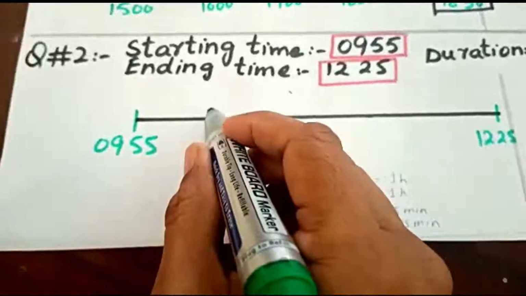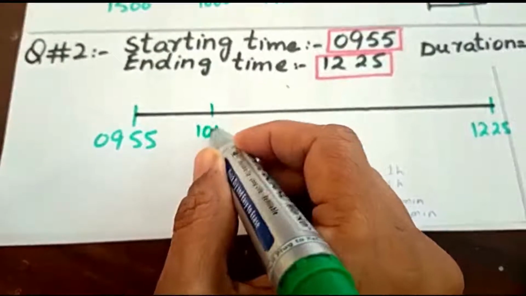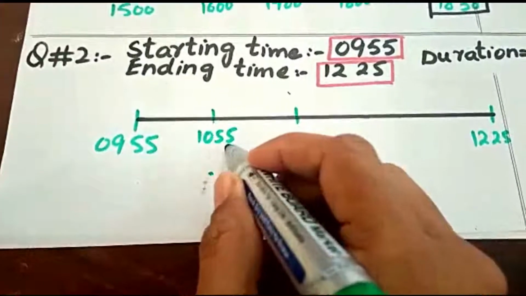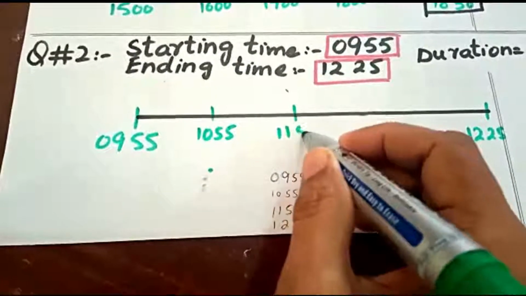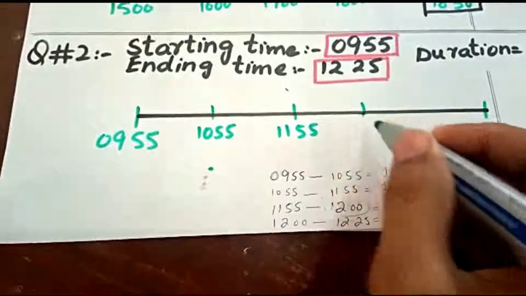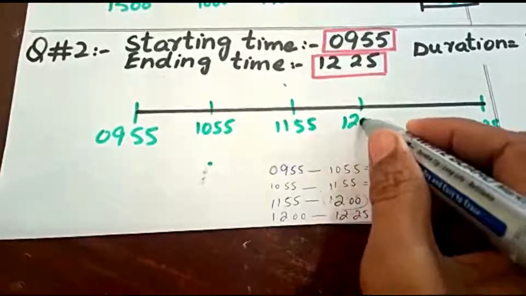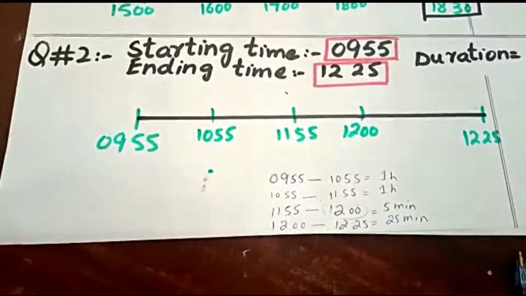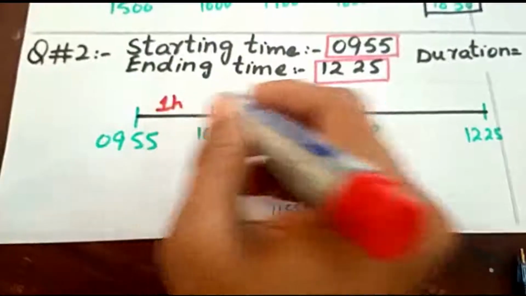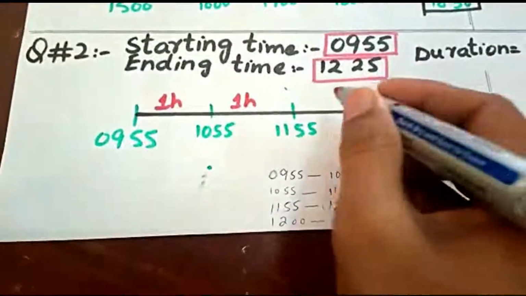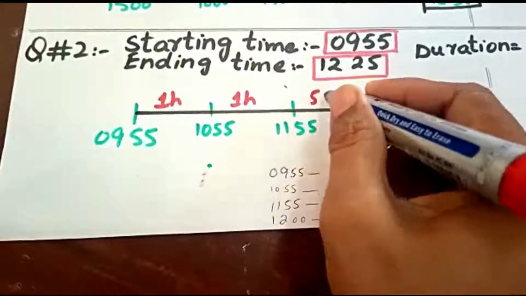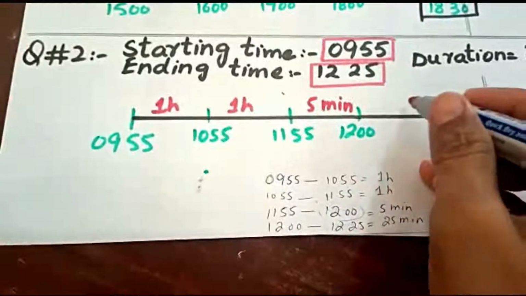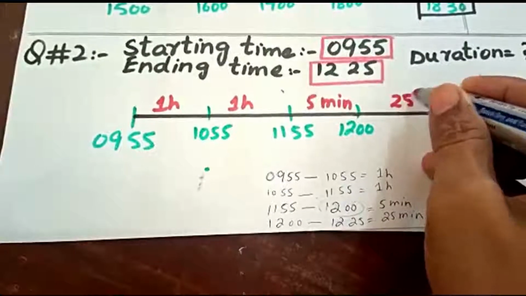Okay, now we'll put all these things on the number line. On the number line, now see, 1055 hours, 1155 hours. Then here we should go till 1200 hours. Okay, now see, 1 hour, 1 hour, but here it covers only 5 minutes. Now after this it covers 25 minutes.